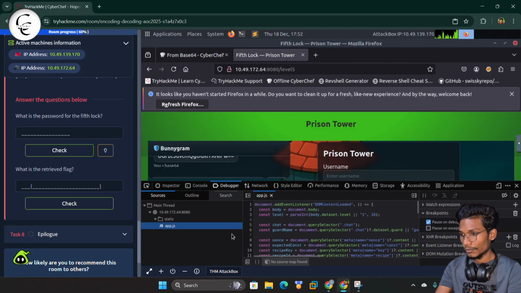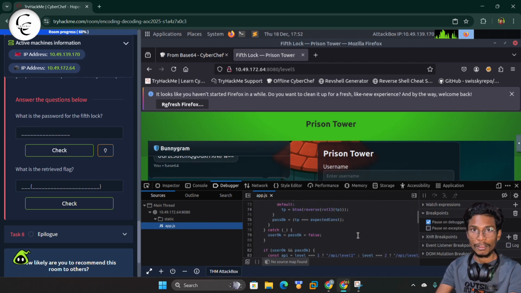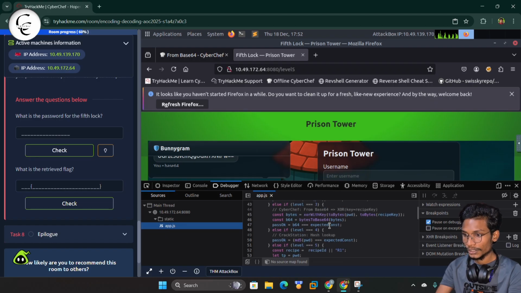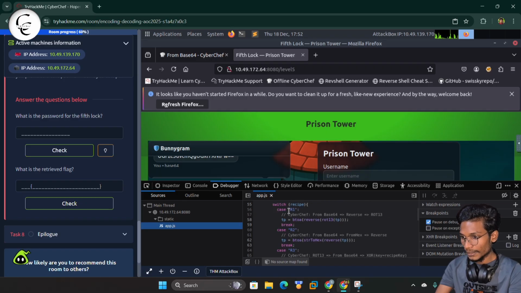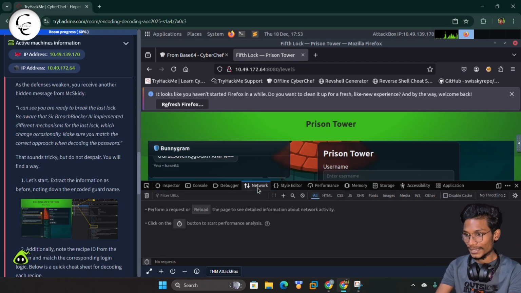We can move to the web developer tool to find the logic behind this. Here you can see we have some cases like R1, R2, R3, but in this case we will use R3. And for the R3 logic, we have to convert this from ROT13, then from base 64, and then the XOR.